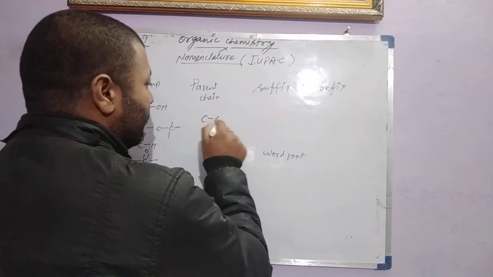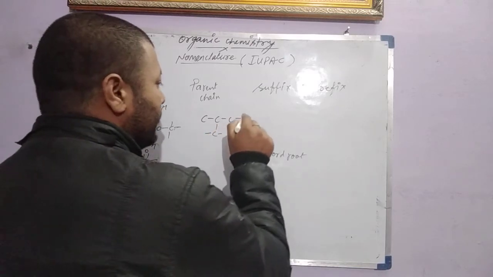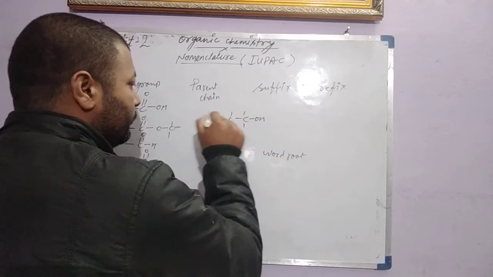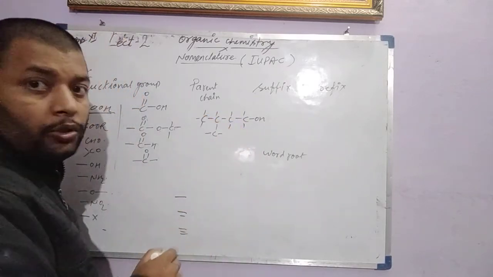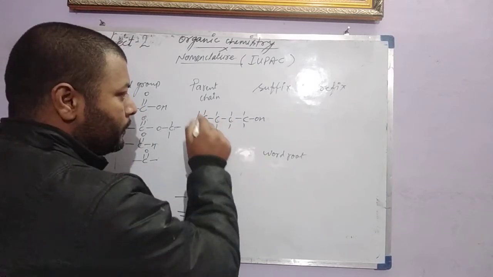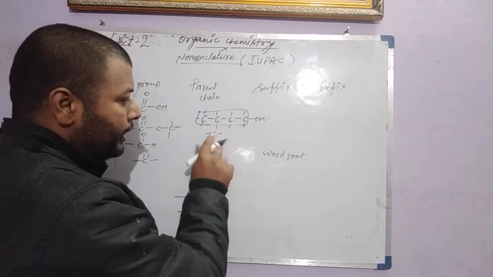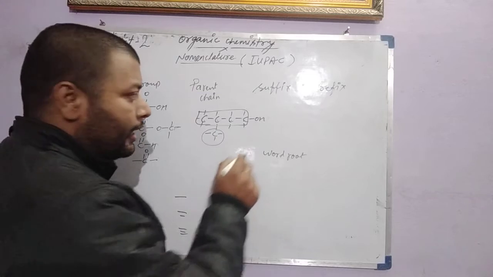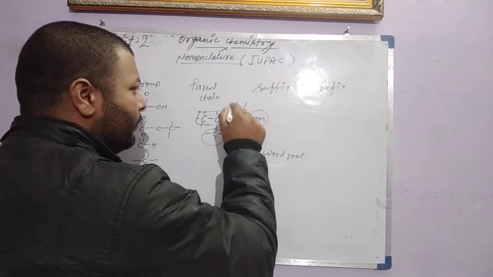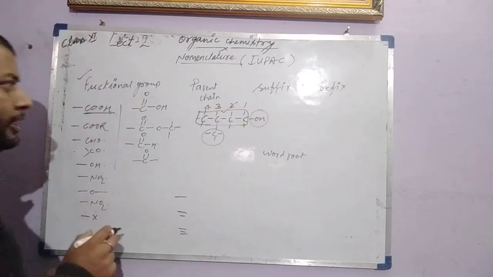Suppose we have four different carbons, and there is OH, one of the functional groups. Look here, this carbon chain is 1, 2, 3, 4. In this chain, four carbons are there, and this carbon chain also contains one substituent and one functional group. So that chain is called the parent chain, and numbering will run through this parent chain only.